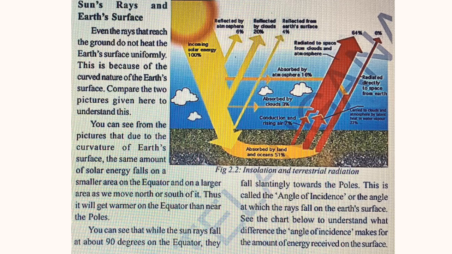You can see that while the sun rays fall at about 90 degrees on the equator, they fall slantingly towards the poles. This is called the angle of incidence, or the angle at which the rays fall on the earth's surface. Now look at this chart to understand well. The angle of incidence determines the amount of energy received by the surface.